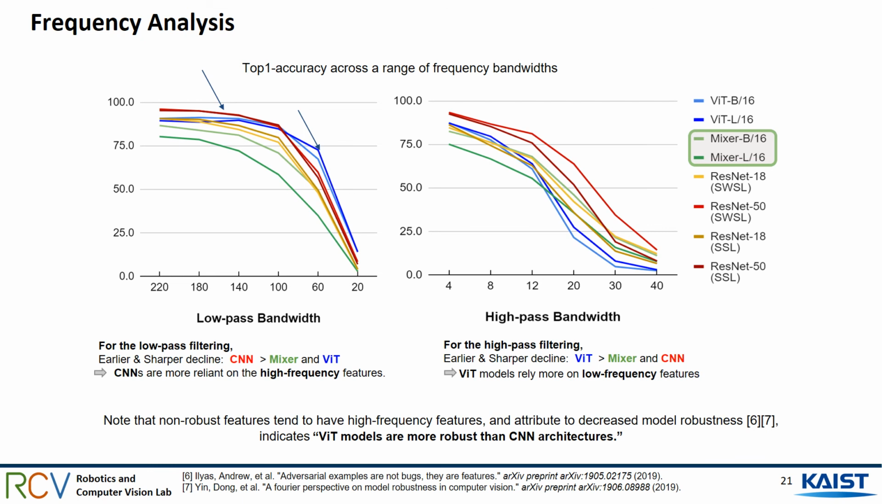When results from both low-pass and high-pass filtering are compared, it is observed that Mixers, regardless of their absolute value of accuracy, exhibit a similar trend to CNNs rather than ViTs.